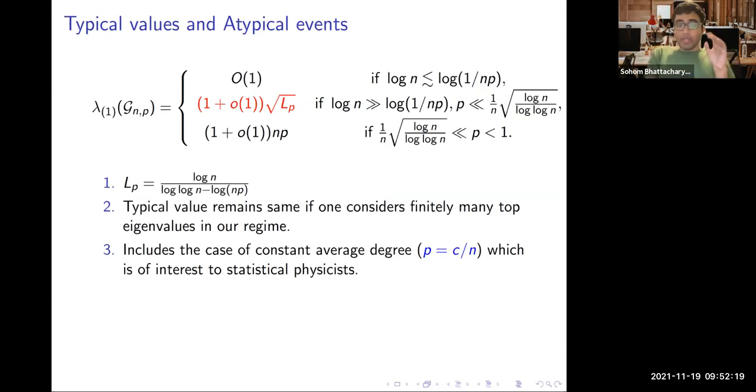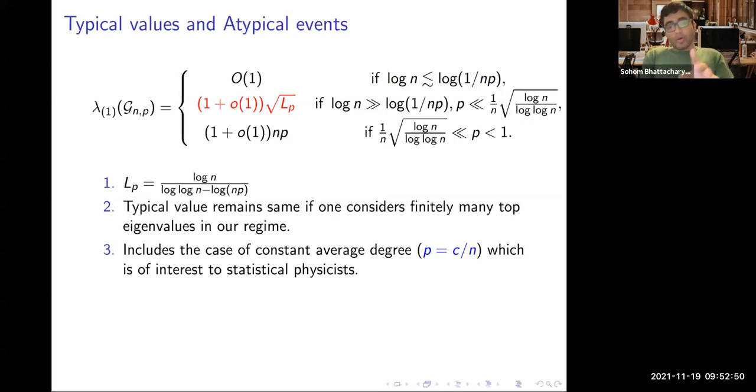Now, this is sort of a new result, and the reference would be a recent paper by Ganguly, Nam and co-authors, which came out about 3 years back now. In fact, what I told you is more true. If you look at the top finitely many largest eigenvalues, all of them have the same typical value, square root of LP, in this regime. That is, if you look at the top 100 largest eigenvalues, as n goes to infinity, all of them will be concentrated around square root of LP, the same value.